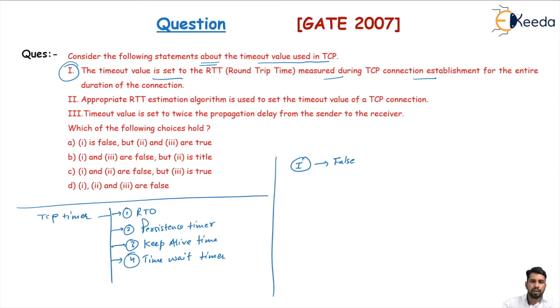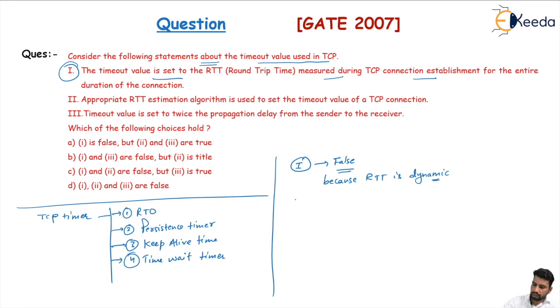Sometimes the window contains only one segment, so sending the segment and receiving the acknowledgement will take less time, but when the window contains more segments, the RTT will vary. So this is a false statement, because RTT is dynamic here, not a single measured value.